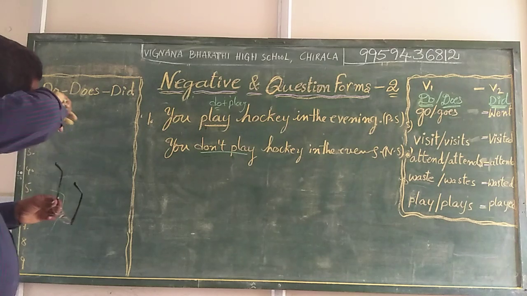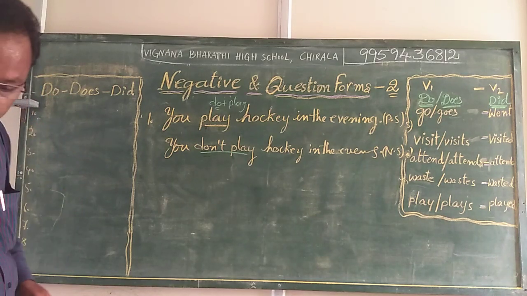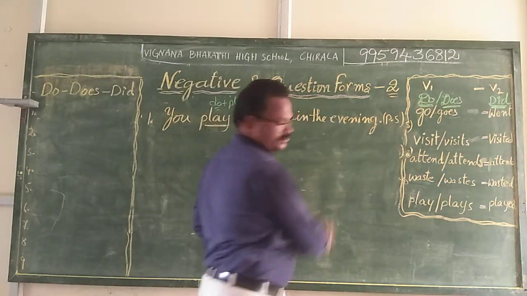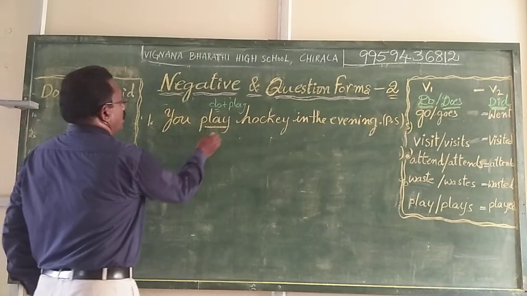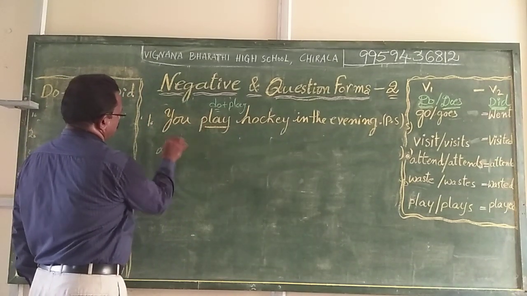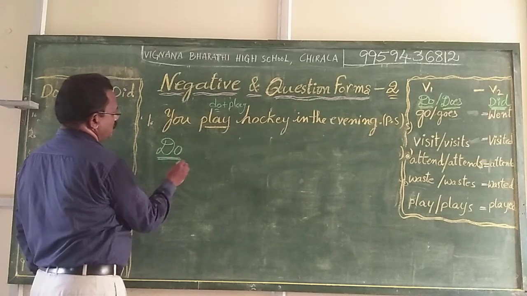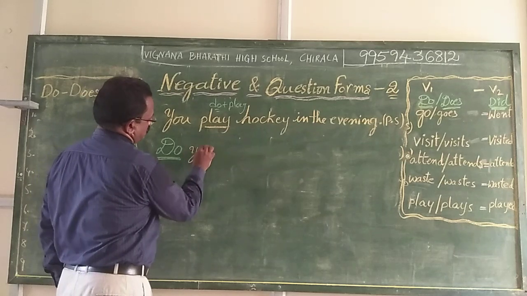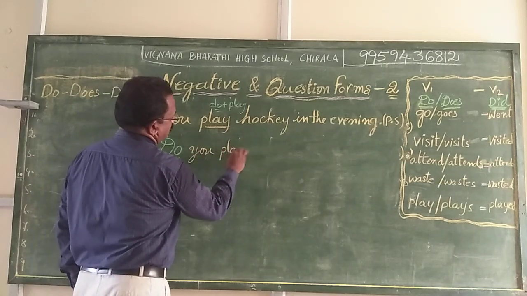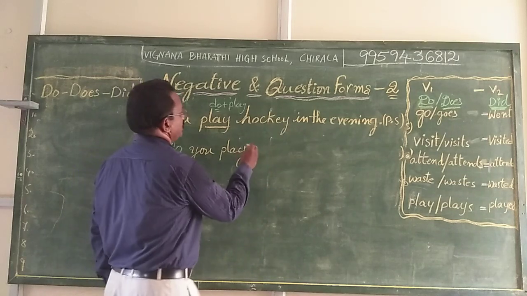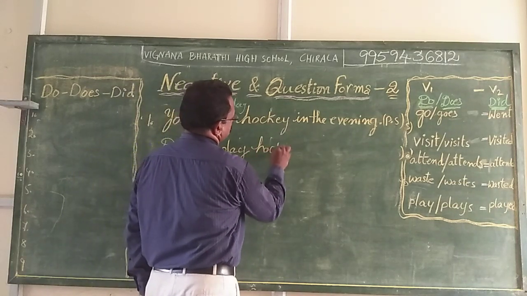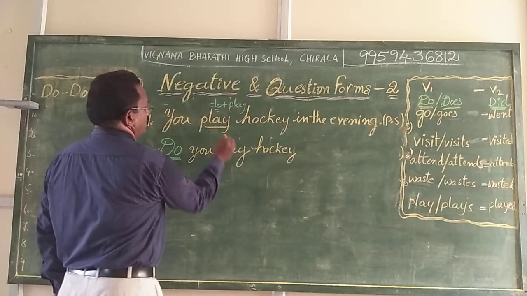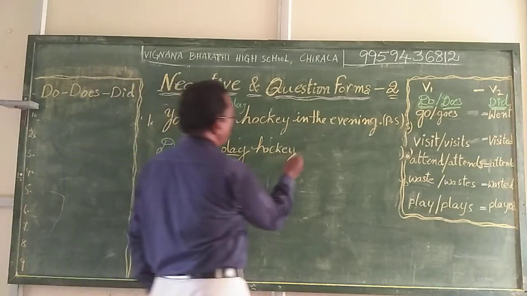Here in the same sentence we make it into the positive question form. Here we bring the prefix do. Do you play? Do you play hockey? Here, verb. Do you play hockey?